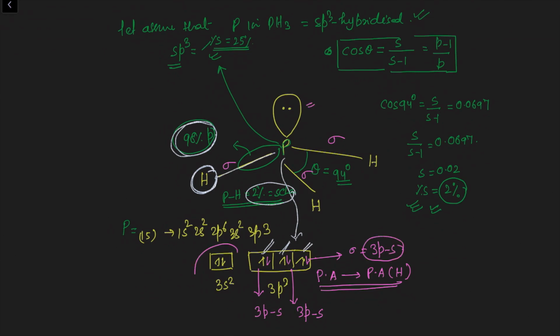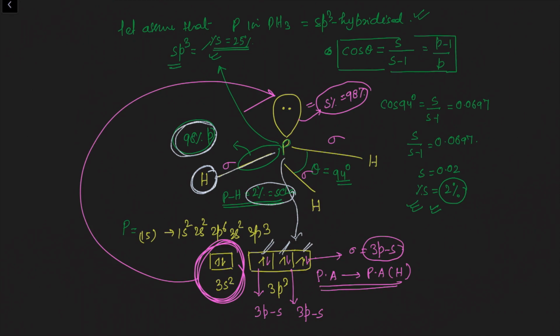Now check. This phosphorus atom does not touch its lone pair of electrons. Meaning, this lone pair of electrons belongs to the 100% or 98% s orbital. From the configuration, compare this. Now we know that the penetration effect of the s orbital is maximum. Correct? So now this lone pair of electrons is present in the s orbital. S orbital means very near to the nucleus. Near to the nucleus means a very strong force of attraction will pull this lone pair of electrons towards the nucleus.